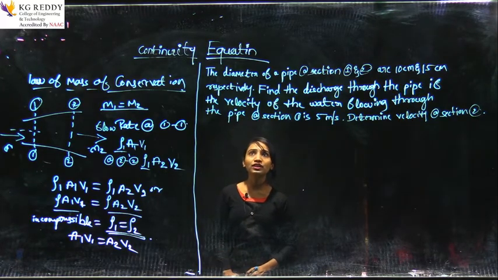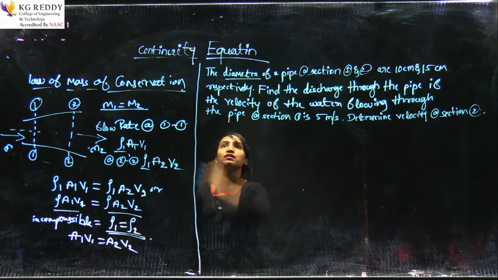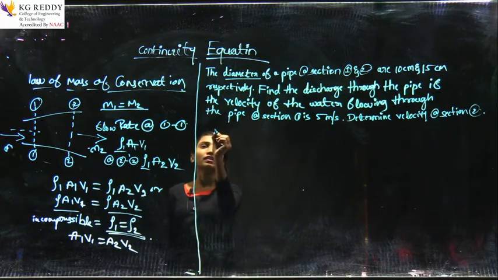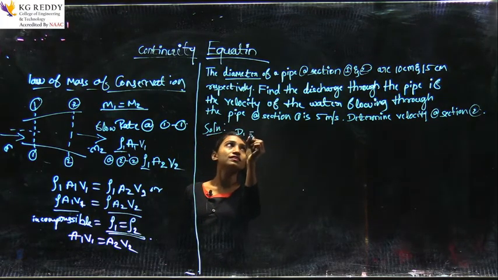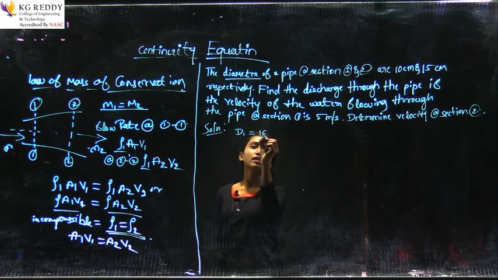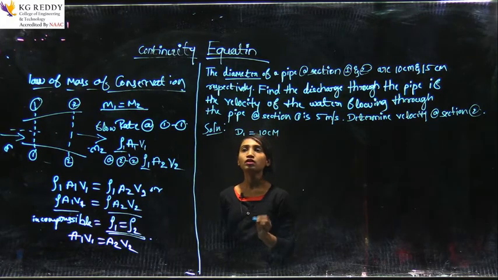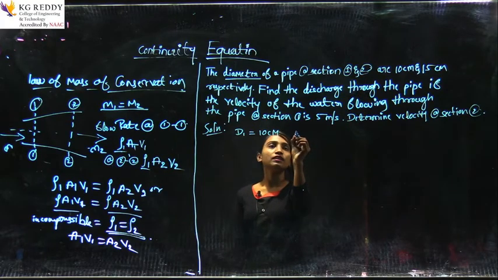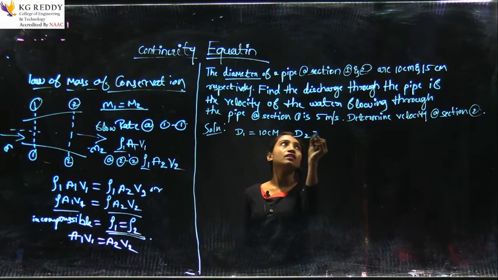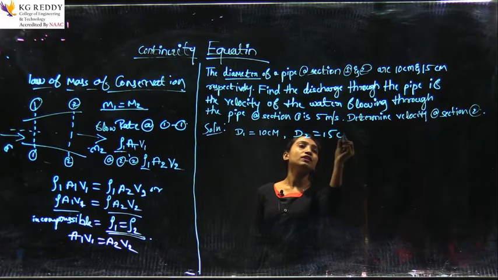They mention the diameter here, so take the diameter. This is the solution. Diameter at section 1 is D1, that is 10 centimeter, and diameter at section 2 is D2, that is 15 centimeter.